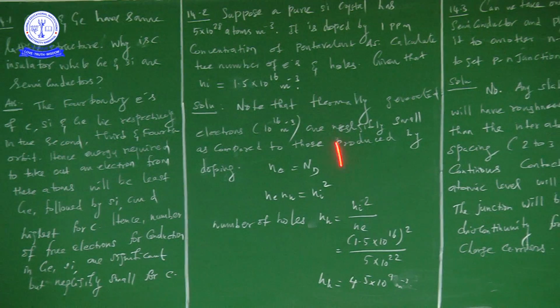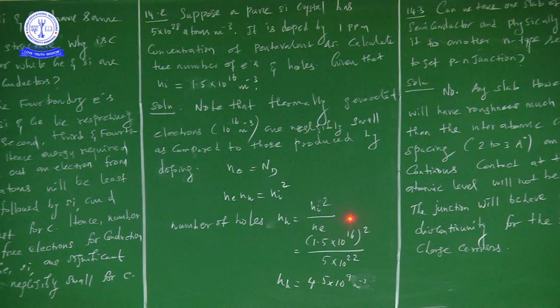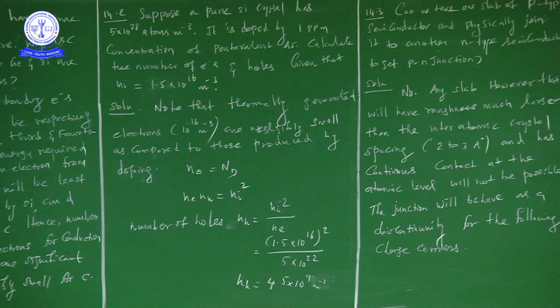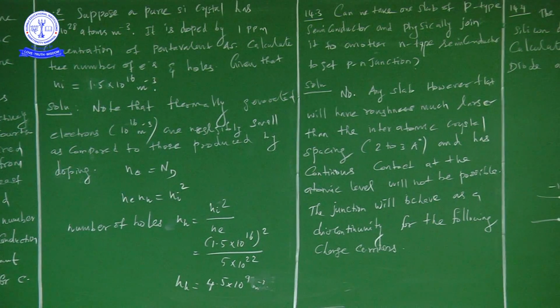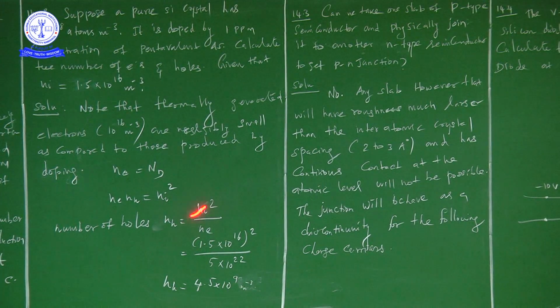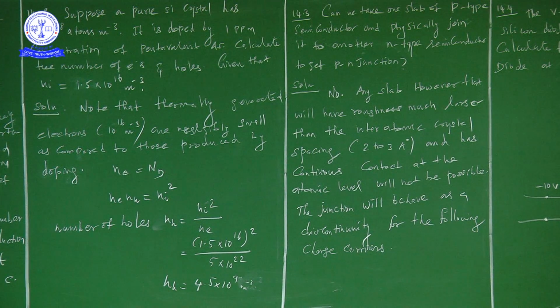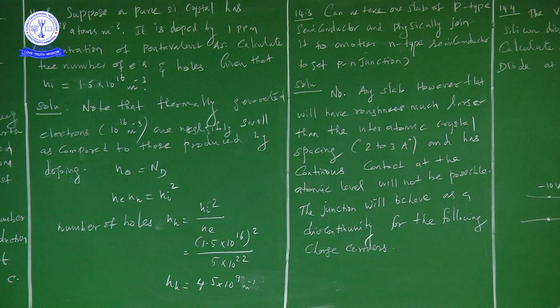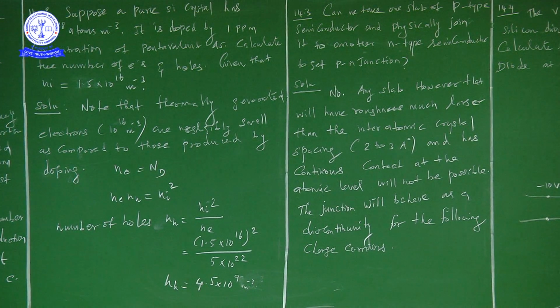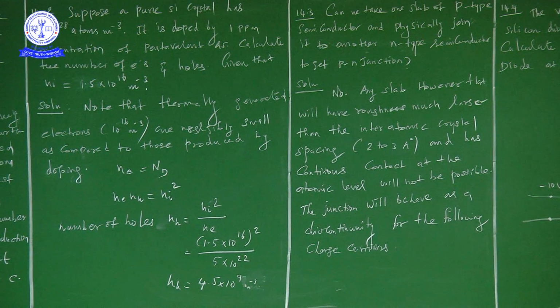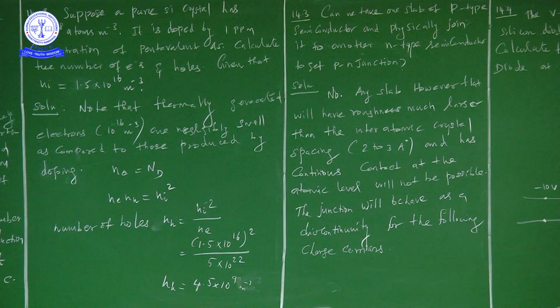Ni value already given is 1.5 into 10 to the power of 16. So 1.5 into 10 to the power of 16 whole square divided by Ne, which is 5 into 10 to the power of 22.